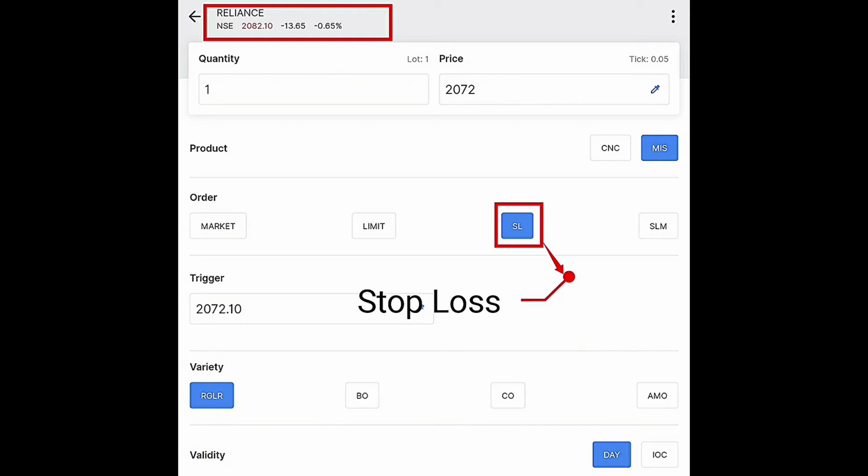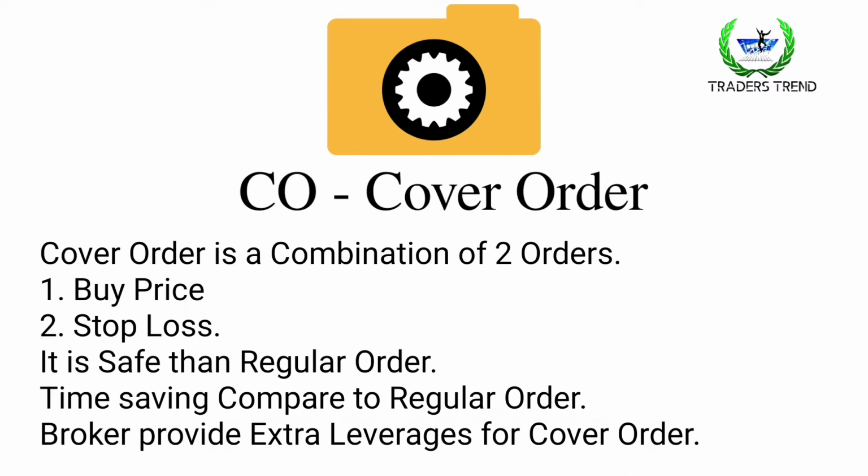Then you select stop loss, then regular order, and execute the stop loss order. It will stay pending in your orders. When the stock comes to the trigger price point, it executes the order at the price of 2072.